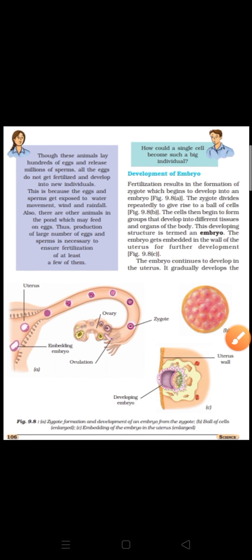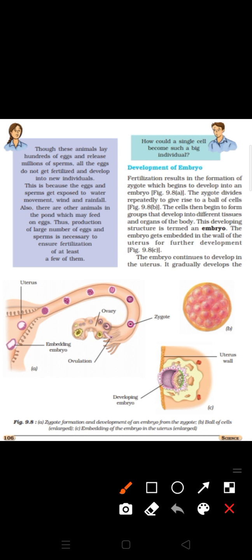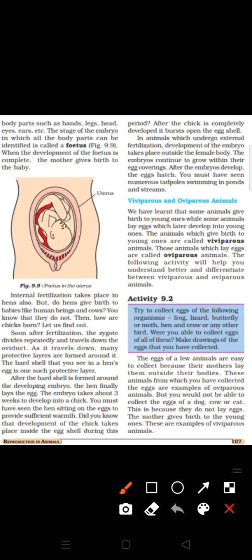What is it known as? Fetus. Okay children, so this gradual development of the zygote takes place inside the uterus. When the full baby matures and all the body parts are developed inside the uterus, the size of the uterus increases. It's a stretchable membrane. Here only the development of the fetus takes place. When the fetus has developed completely, at that time the mother is ready to give birth to the baby. So that's about human fetal development.